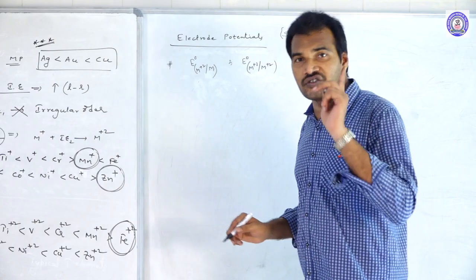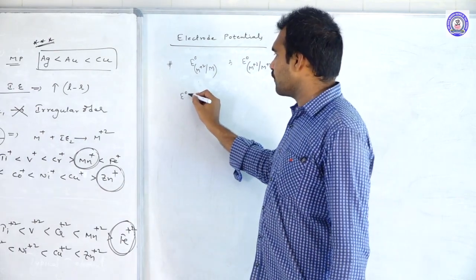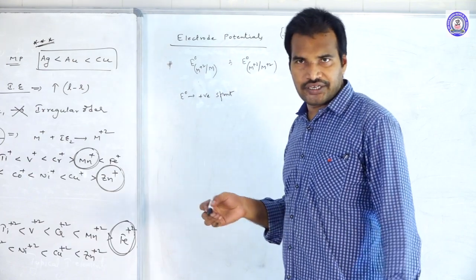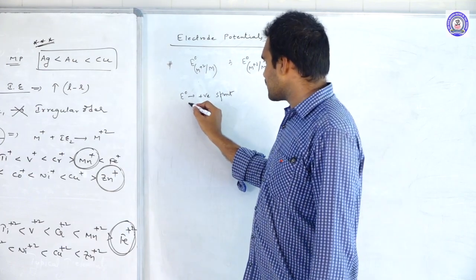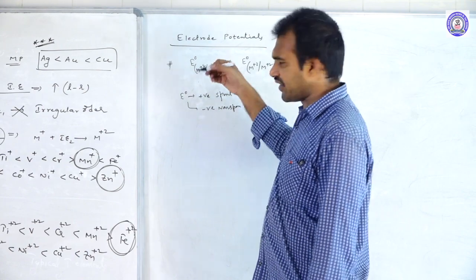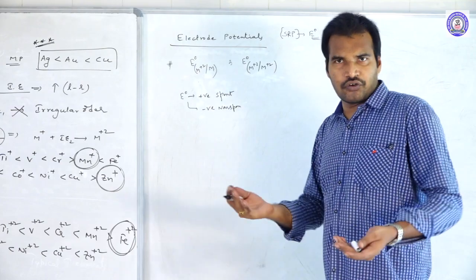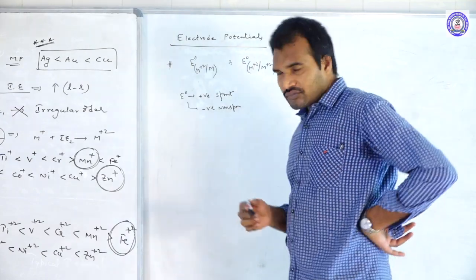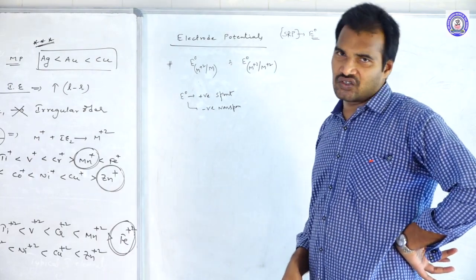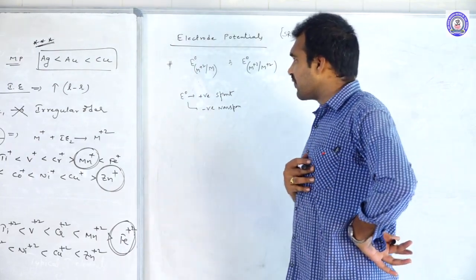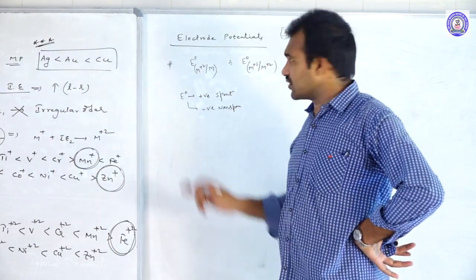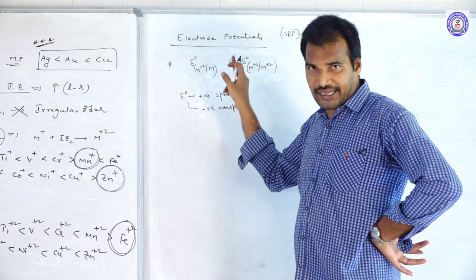If the E0 value is positive, that is spontaneous. We know that. If the E0 value is negative, that is non-spontaneous. That reduction will not take place. For example, take the 3D series of elements. Now I am going to compare the 3D series. In the 3D series, almost all elements have negative SRP values. I am comparing the M plus 2 to M data.